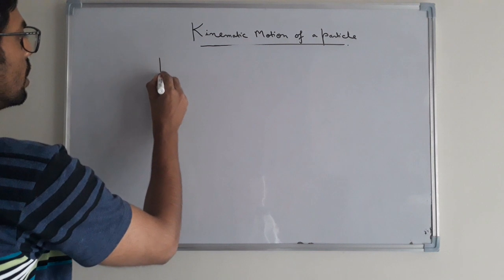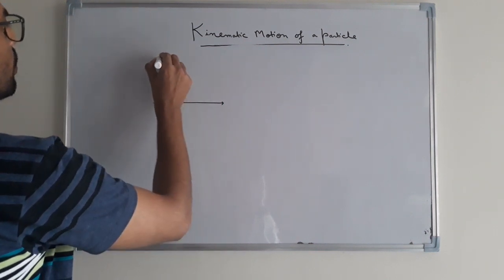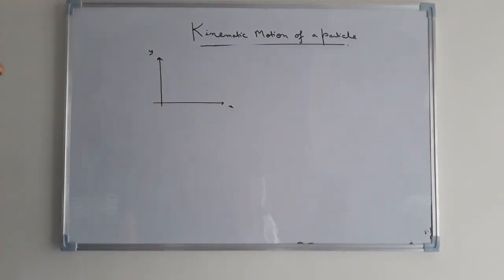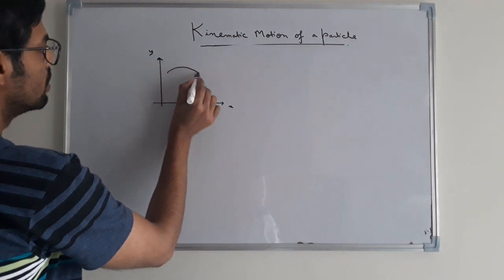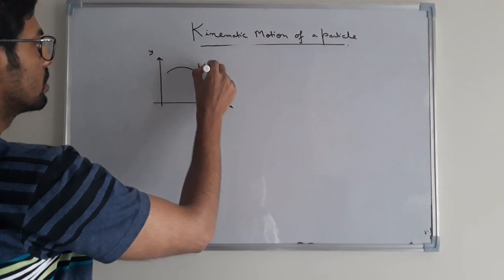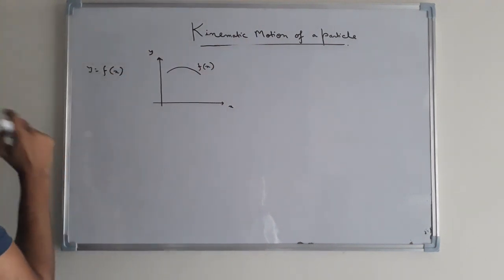Suppose we have a graphical plot of any function. This is the y-axis, this is the x-axis. Suppose you have a graphical plot like this. So this is a graphical plot of a function f(x), therefore y equal to f(x) in this case.